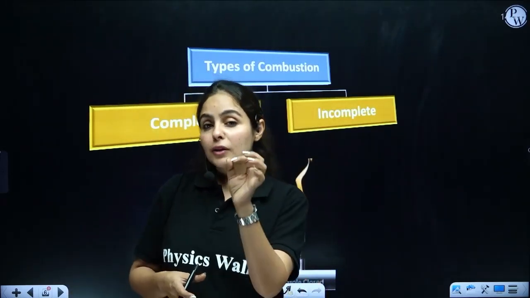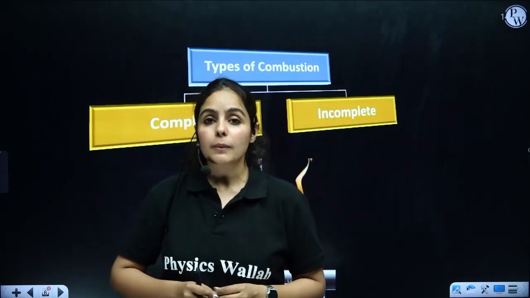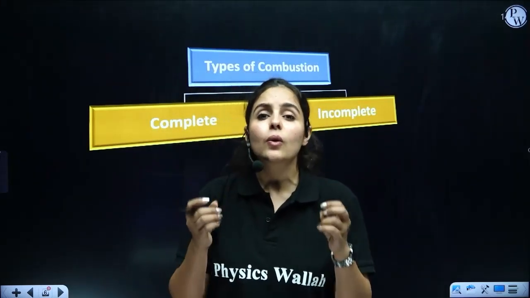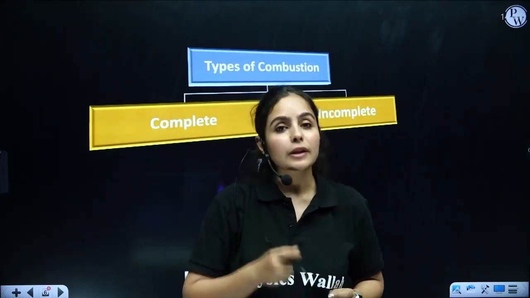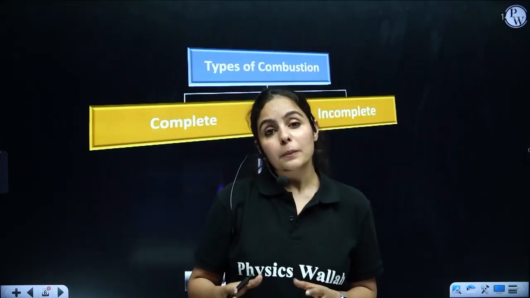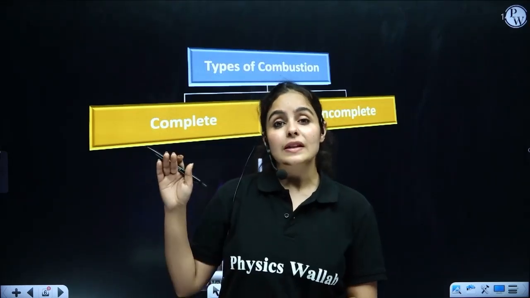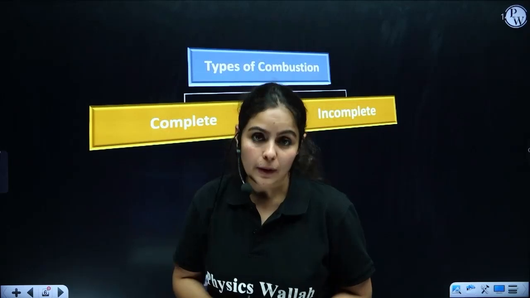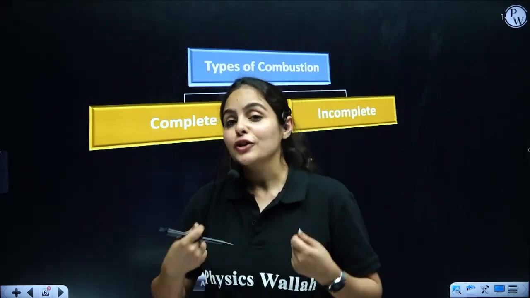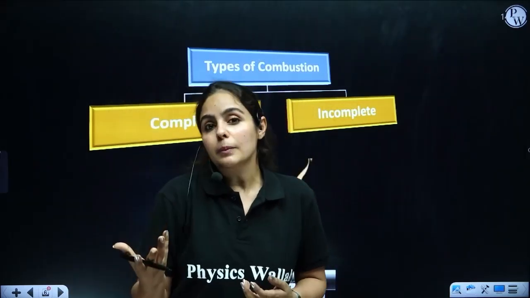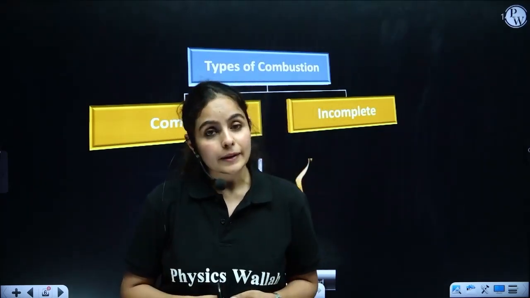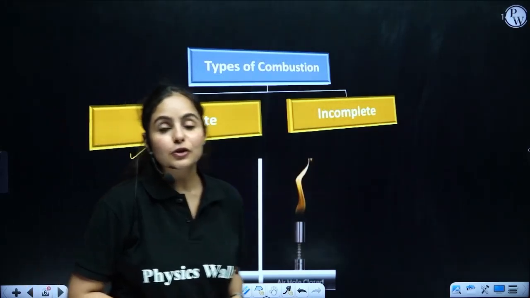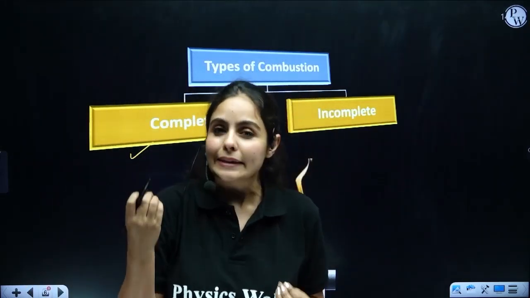Now, as we began this chapter in part 1 of carbon and its compounds, I told you that LPG, CNG, petroleum, these are all examples of carbon compounds. LPG, which is liquid petroleum gas, those cylinders that we are using in the kitchen also have carbon compounds in them. So obviously, as they undergo combustion, they also release carbon dioxide, water, heat, and light. Now, if it is complete combustion, that will result in the formation of a blue clean flame.